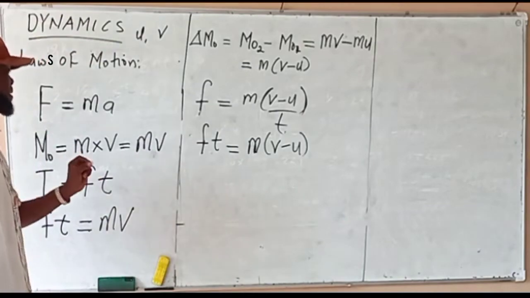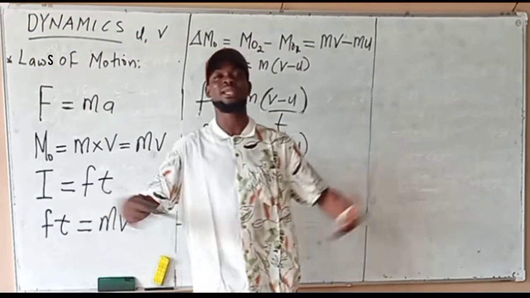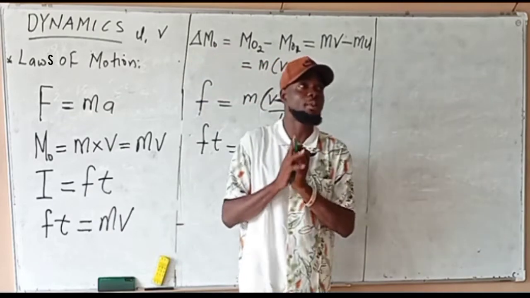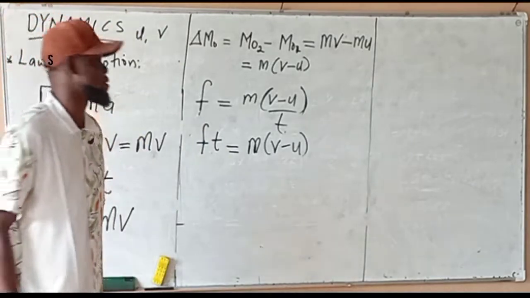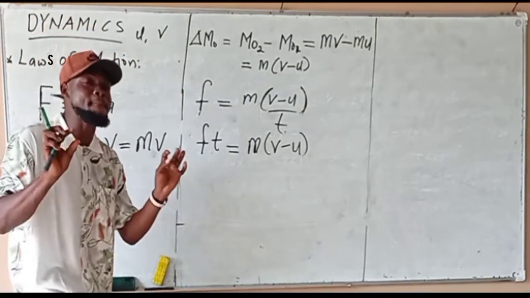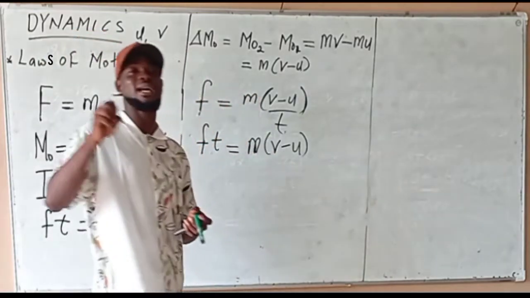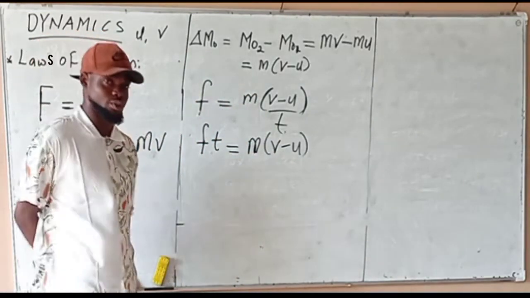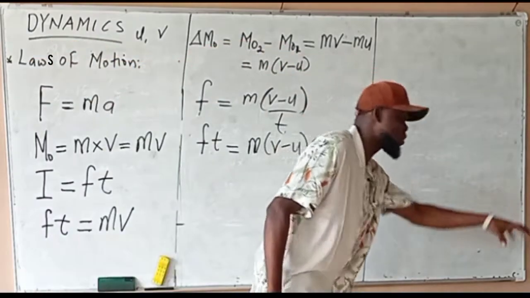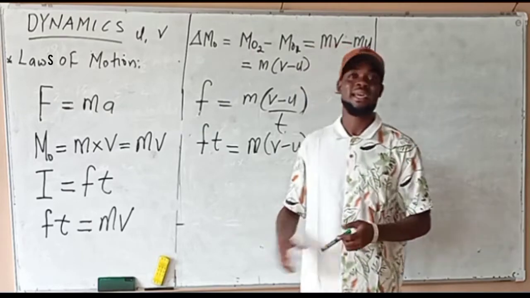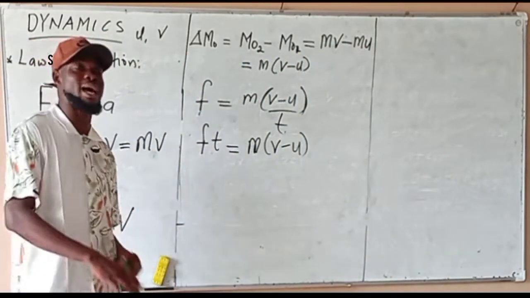Now, this principle states that if two bodies collide, the total momentum before collision must be equal to the total momentum after collision, if there is no external force acting on these colliding bodies.